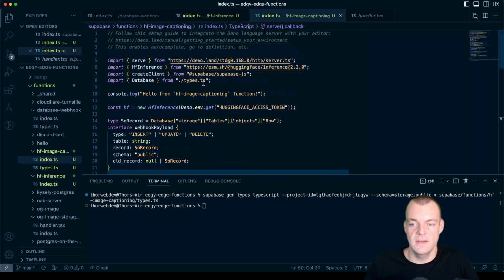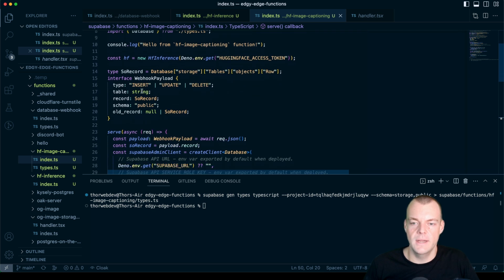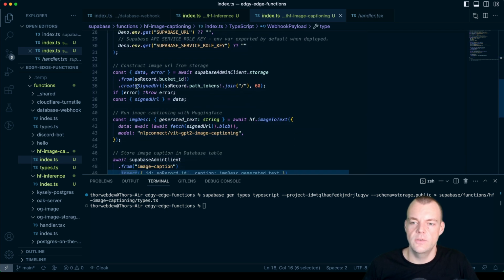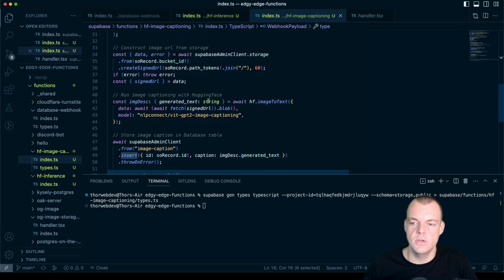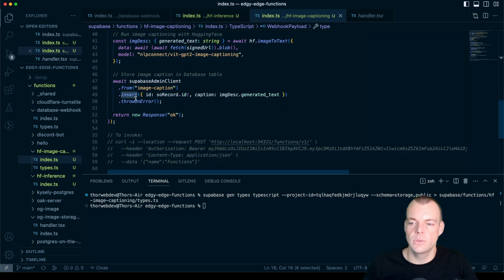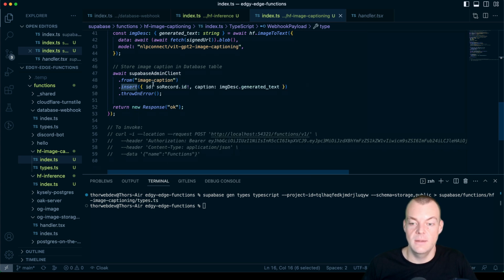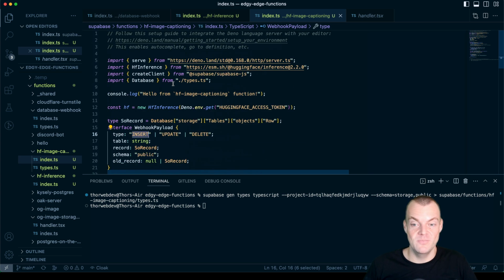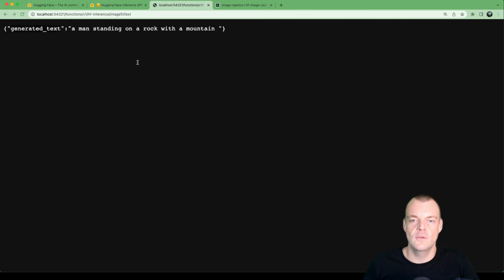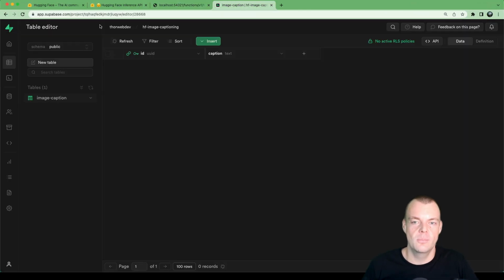So we have our database webhook ready to go for any time we insert a new storage record. We then get out a signed URL to access the image in storage. We run it through a Hugging Face image captioning model, and we write our image description, image caption, to the database. All right, so this should be working. Let's go ahead and deploy this to our newly created project.